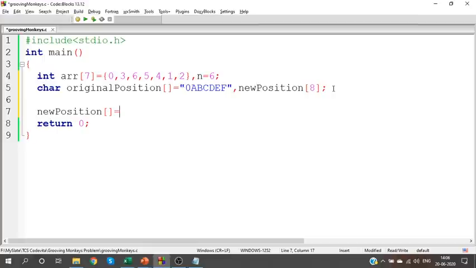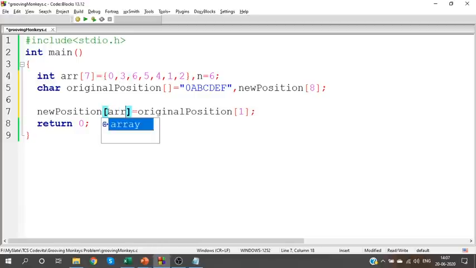The new position is calculated based on the original position. Okay. Let us consider the first monkey. Who's the first monkey? A. So the original position is 1. Where should this person move? A should move to the third index. How do I say that? A, who is at the first index, should go to the third index. Because array of 1, A is at 1. Go to array of 1. Array of 1 is 3.